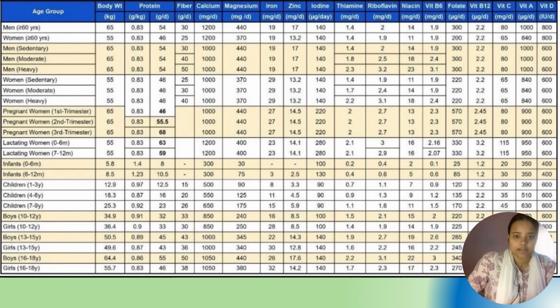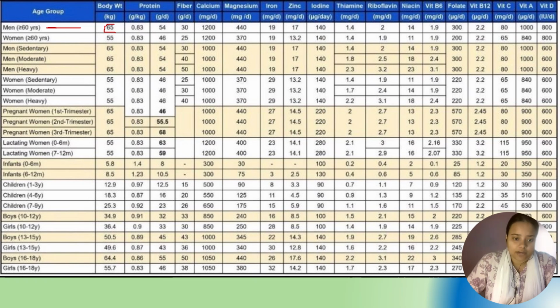So this is the RDA of 2024. As you can see here, for men of age 60 and above, with body weight around 65 kg, the protein should be around 0.83 per kg, which is 54 grams per day that he should get. Fiber around 30 grams, and 1200 calcium he should get. This is the RDA, the general guidelines. You should know all this.